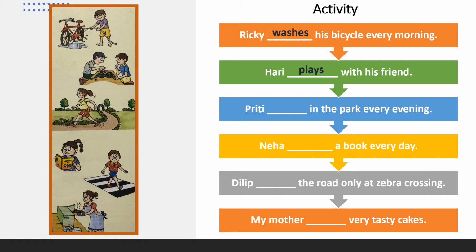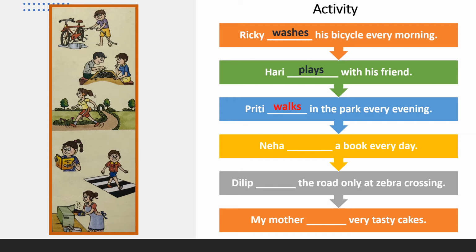With the help of the picture, we can find what Preeti is doing. Yes, walks. Preeti walks in the park every evening.